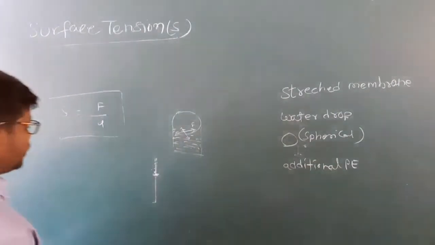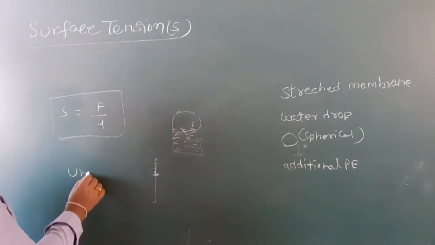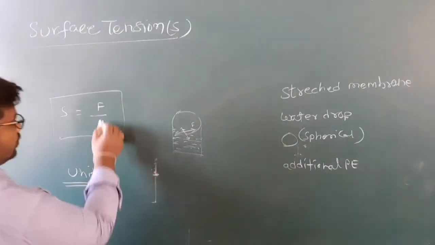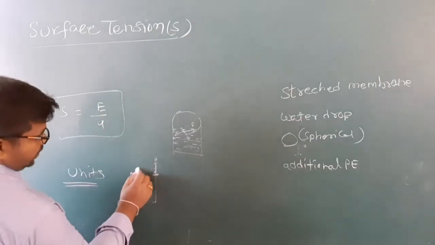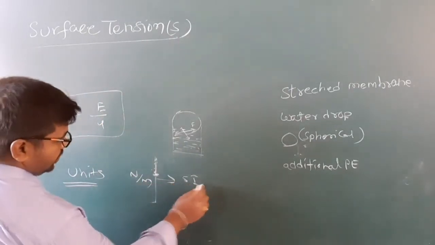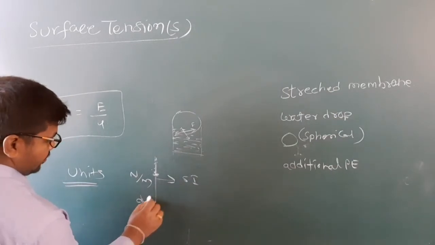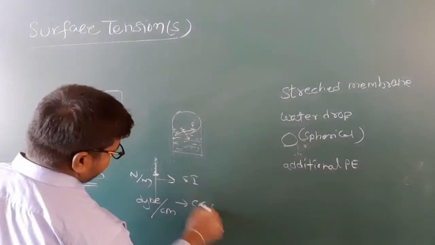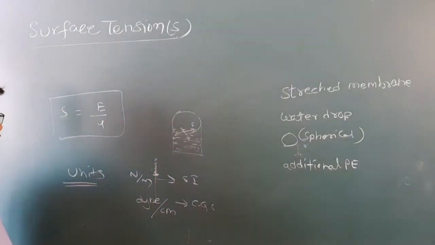Okay, units and dimensions. Units of surface tension: Newton per meter, this is the SI system, and dyne per centimeter is the CGS system. Understand my children?